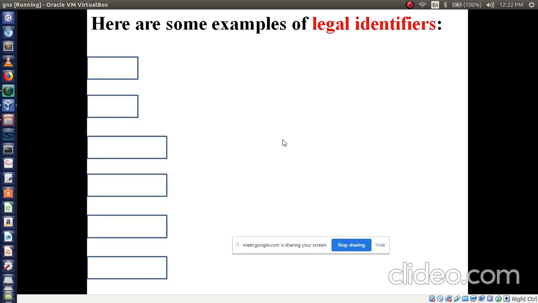So now, here are some examples of legal identifiers. Will you be able to identify whether these identifiers are valid or invalid? Let's see. First, I am using test. Is it a valid variable?